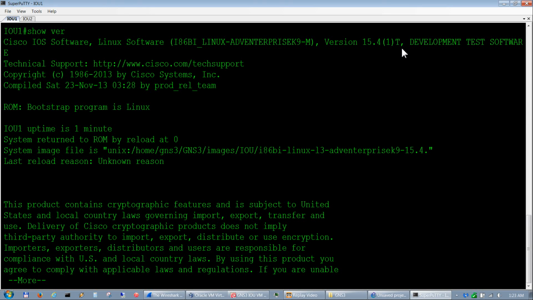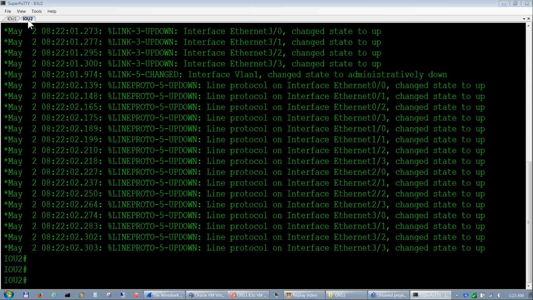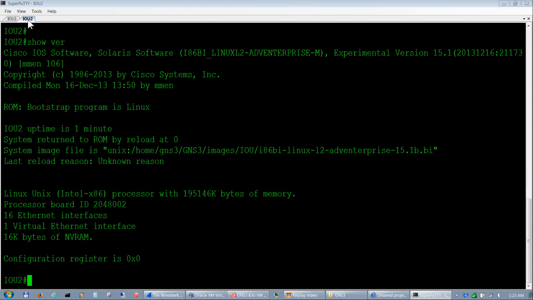So I'm running 15.4 in IOU. And IOU2, for the switch, I'm running 15.1, and it's also a Linux image. So basically that's it for IOU.